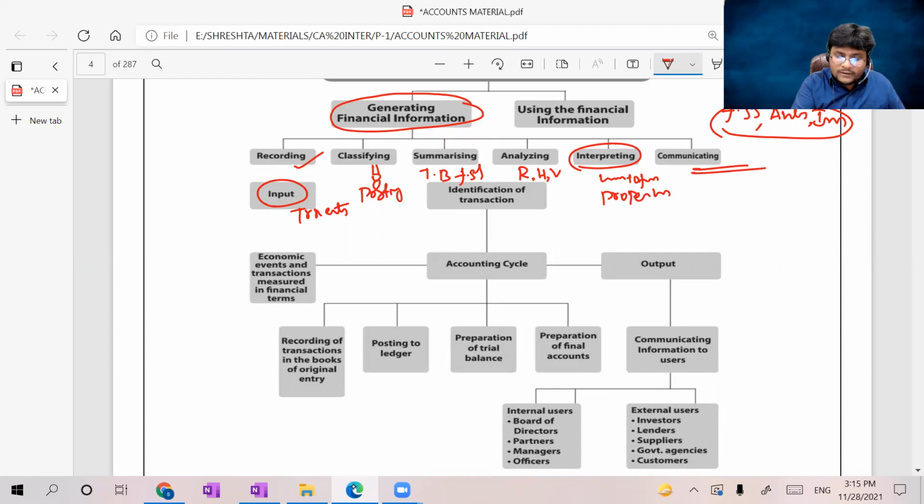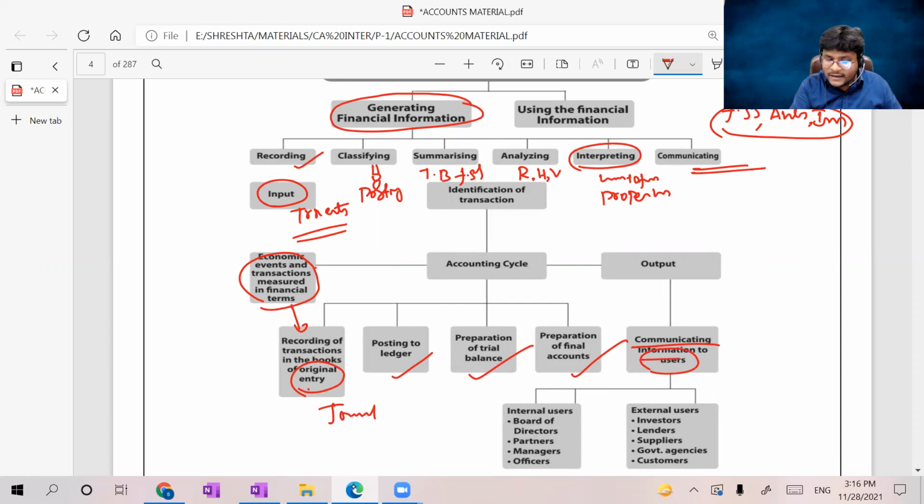Okay. Now, sir, coming to the recording, don't look at any other thing. Economic events and transactions which are measured in financial terms should be recorded in the book of original entry, which is known as the journal. Original entry, the primary entry. Okay. Then it should be posted to the ledger. Then preparation of trial balance, then preparation of final accounts, and ultimately the output should be communicated to the users of financial statements.